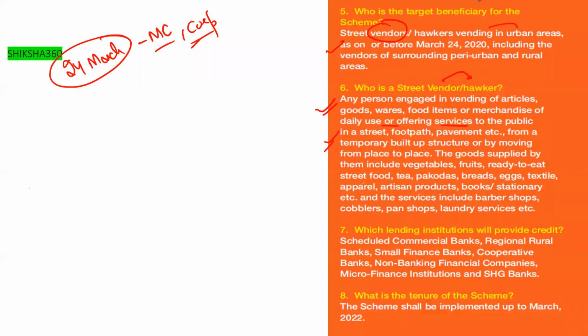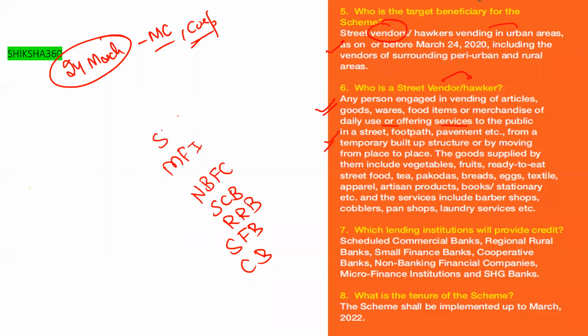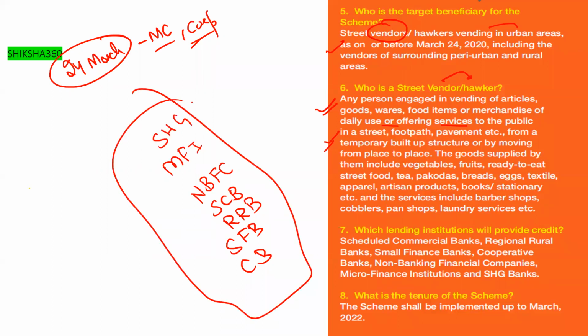So which institution will provide credit? Basically, who will give the loan? Scheduled commercial banks, regional rural banks, small finance banks, cooperative banks, NBFCs, non-banking financial companies, microfinance institutions and SHGs are all eligible for providing credit under the PM SVANidhi scheme.